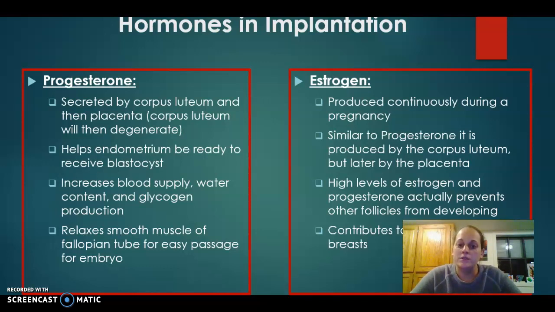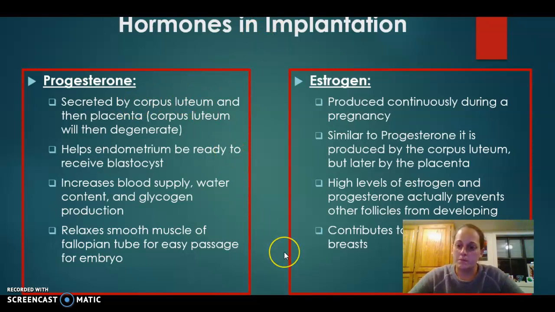Now, high levels of estrogen and progesterone together help prevent other follicles from developing during this time. That way it can really focus on this one piece that it's already doing. Another thing that estrogen helps with is that it contributes to the milk secretion of the breast during pregnancy. A little bit later in development, I still thought it was important to bring up here.